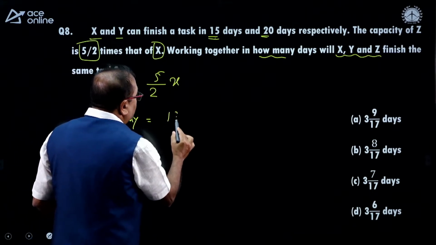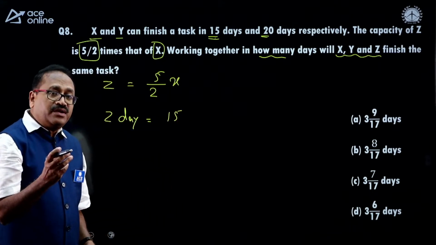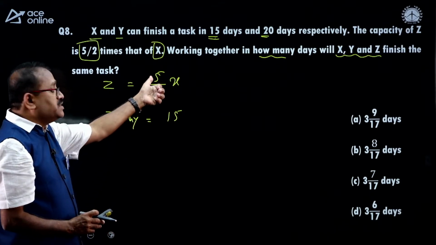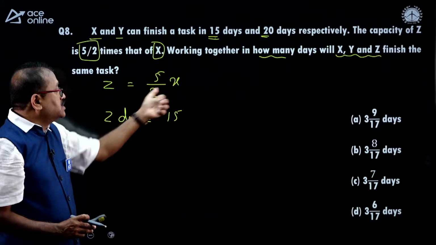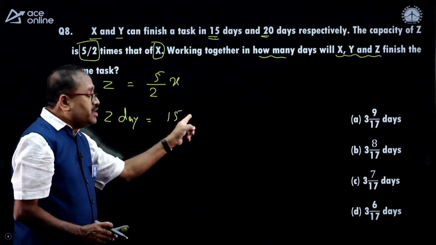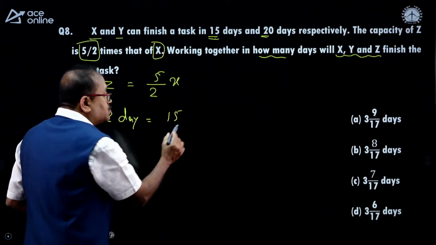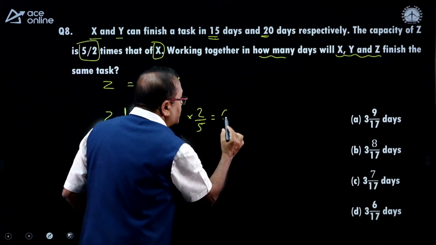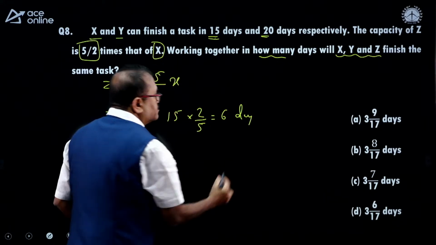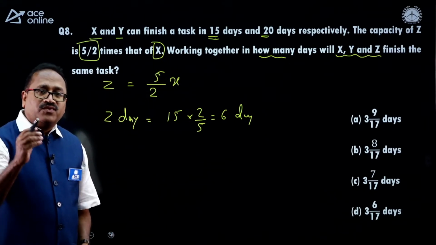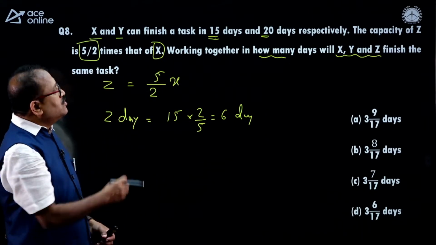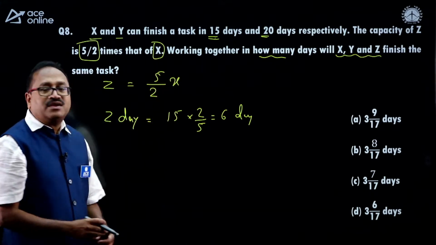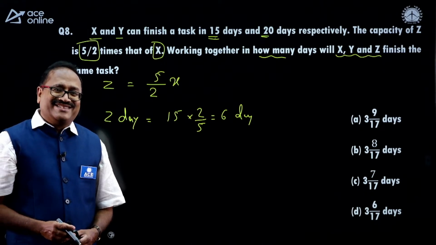So 15 into 2 by 5 or 5 by 2. As the efficiency of Z is more than the efficiency of X, it cannot be 5 by 2. It has to be 2 by 5. And that's how Z can complete the work in 6 days. Once I got this, then I know X can complete the work in this many days, Y in this many and Z this many.